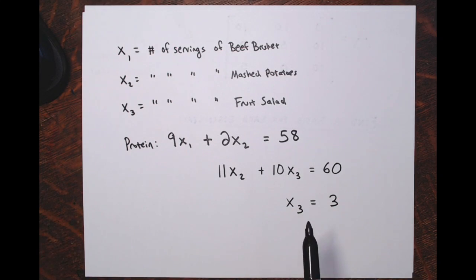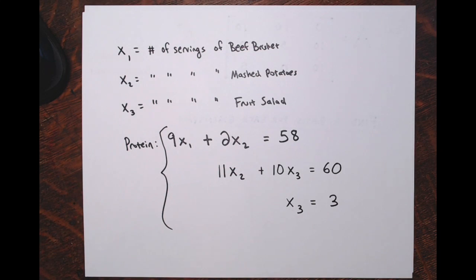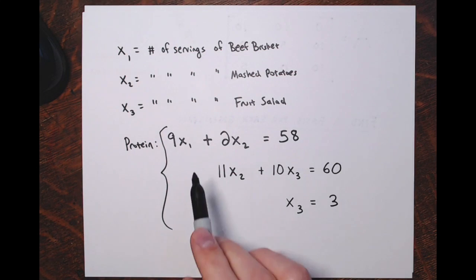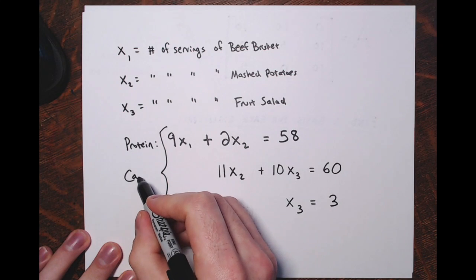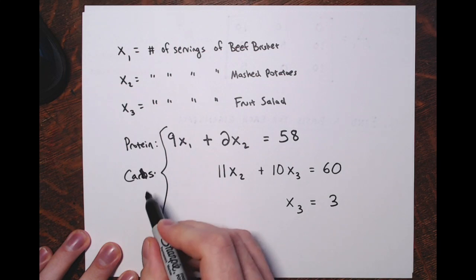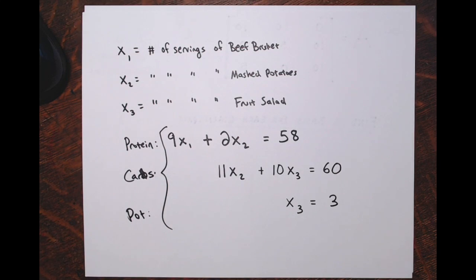And then again, I'm not solving the system. Right? Here's a system of 3 equations in which 3 variables appear, x1, x2, x3. I've labeled what the variables represent. This is the carbs equation, right? This one here, and this is the potassium equation, POT. And we're not going to be solving it yet.